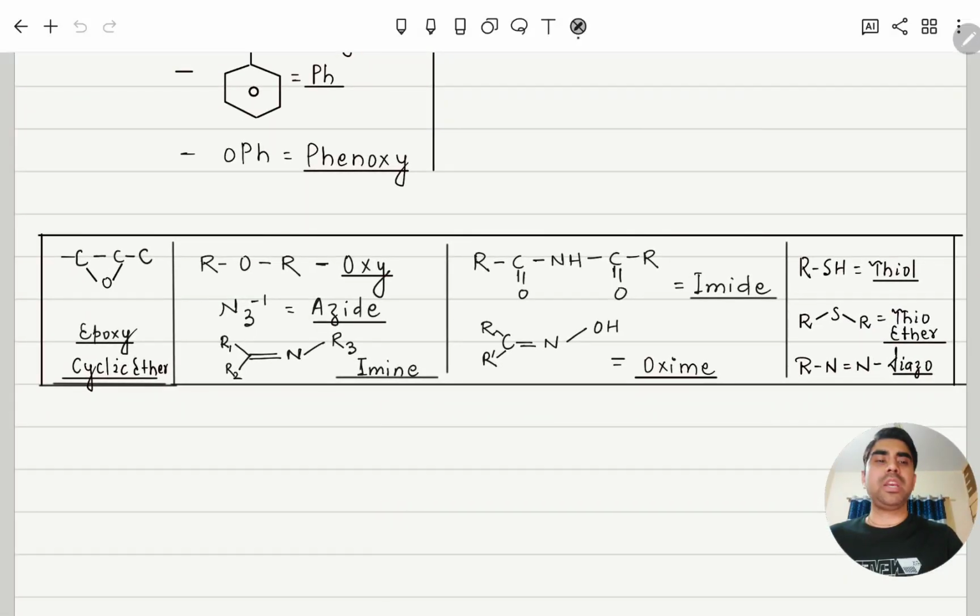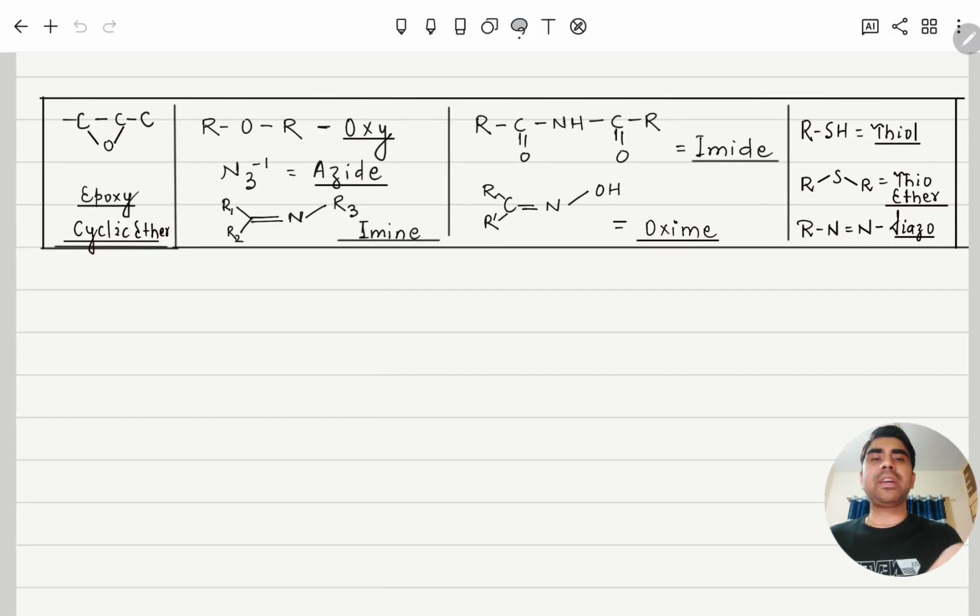Moving further, you can see some additional ones. This is the same ether only, cyclic ether, called epoxy. This is also present in prefix only. Azide, nitrogen, nitrogen, nitrogen, N3 minus 1. Carbon double bond nitrogen, with carbon on both sides and a lone pair, is called imine. If carbon double bond nitrogen but along with that an OH is there, then it is called oxime. And carbon double bond in between nitrogen is called imide.